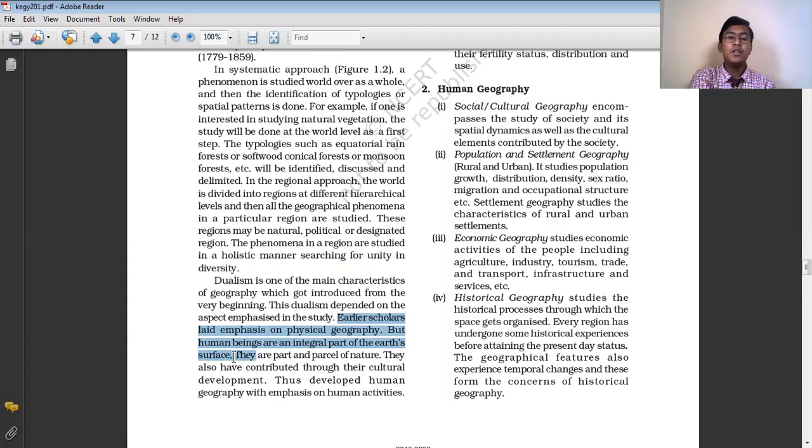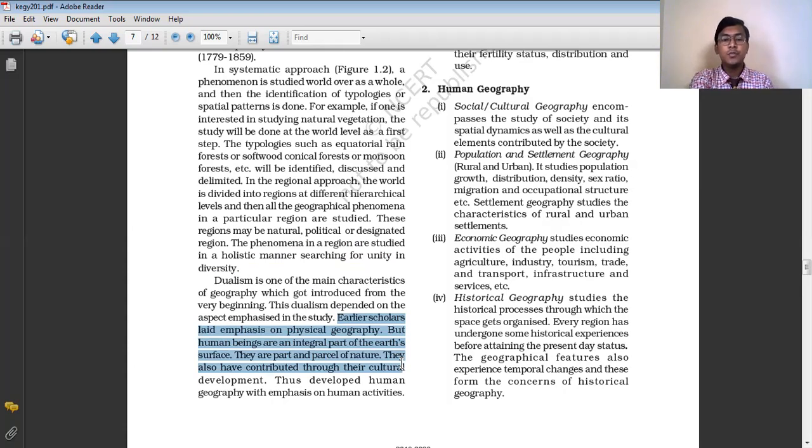So we need to study human activities as well as the impact of human activities on the physical environment, on the physical surroundings. There are other groups of geographers who tried to study the interrelationship between man and nature, the impact of human activities on their surrounding environment.